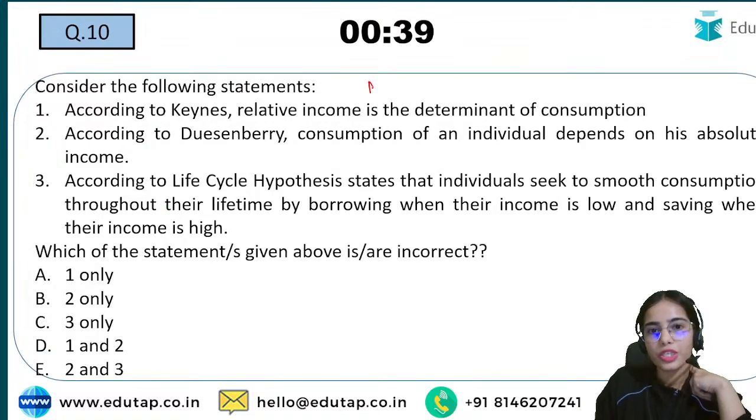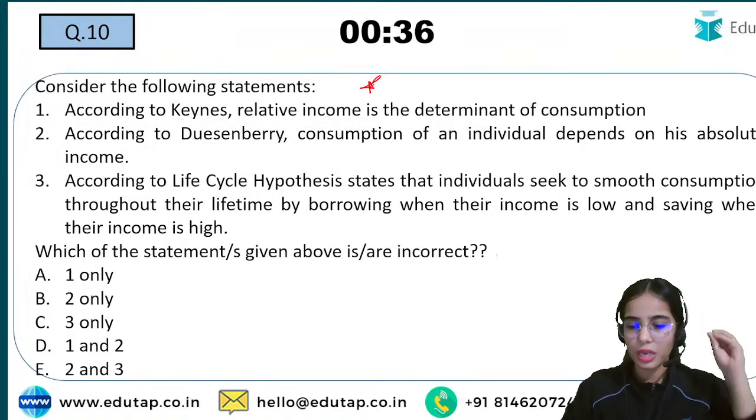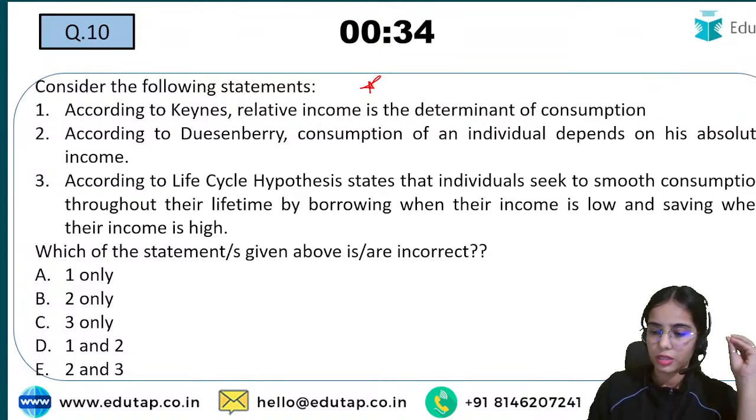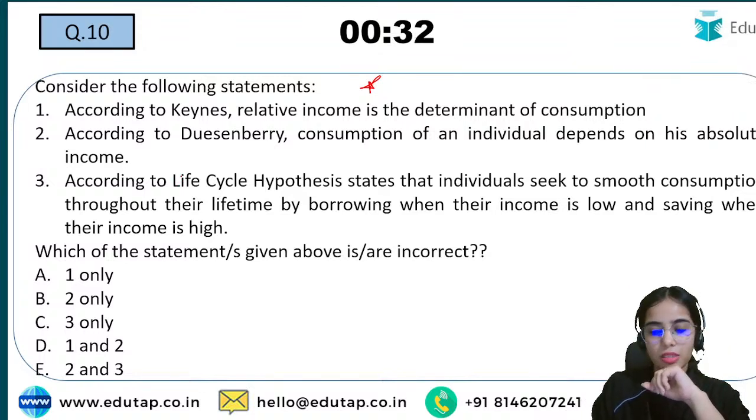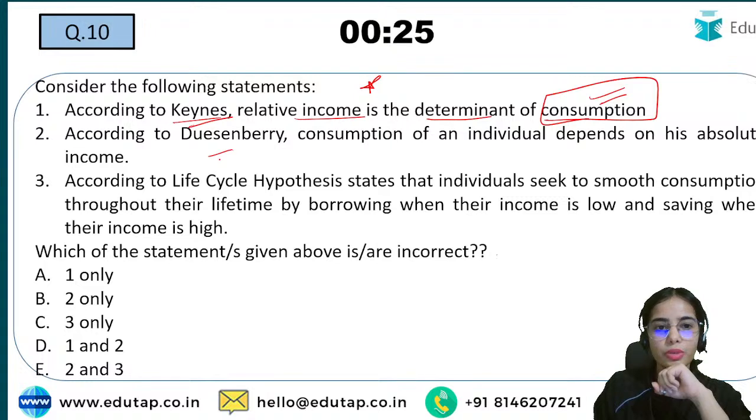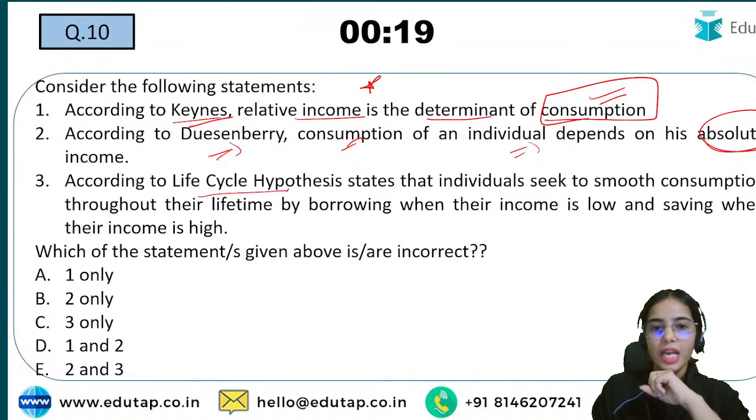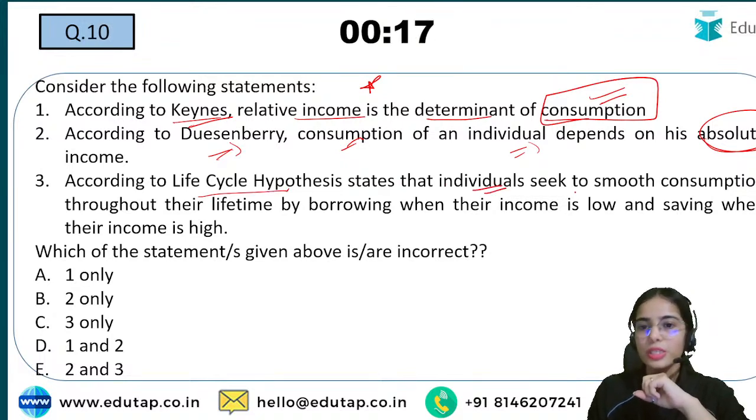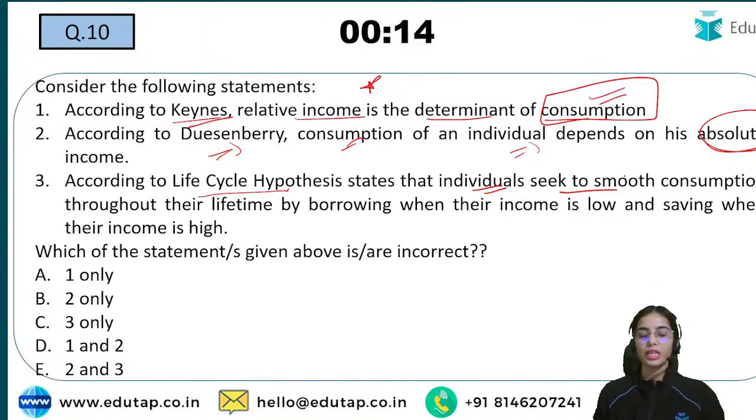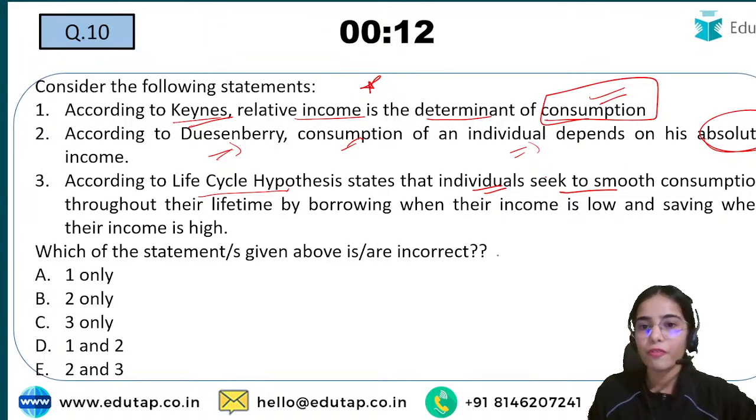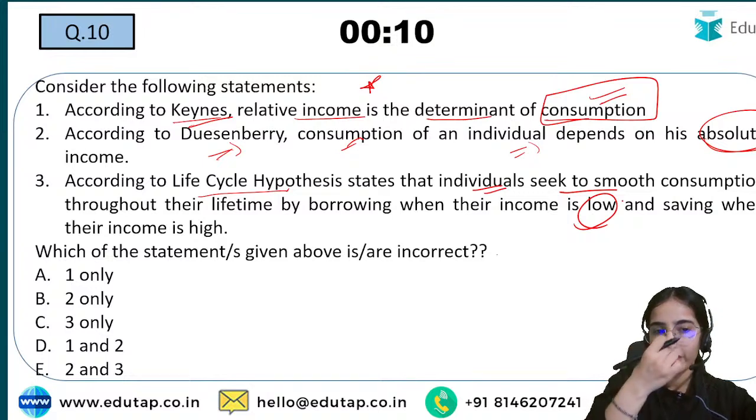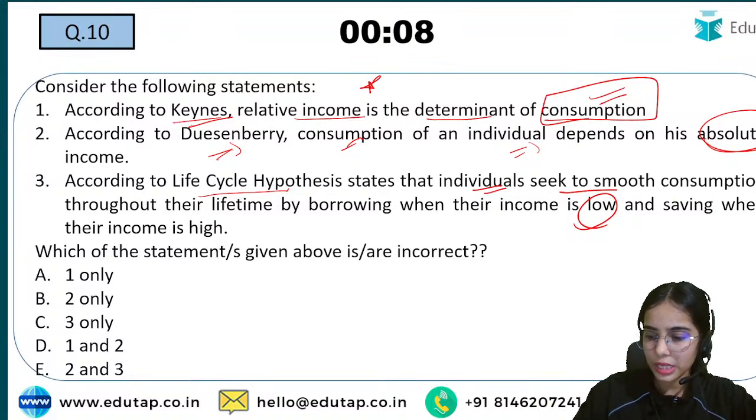Now coming to the next question. Read the statements very carefully and try to answer the question. According to Keynes, relative income is the determinant of consumption. According to Duesenberry, consumption of an individual depends on his absolute income. According to the life cycle hypothesis, individuals seek to smooth consumption throughout their lifetime by borrowing when their income is low and saving when their income is high. So which of the following is correct?